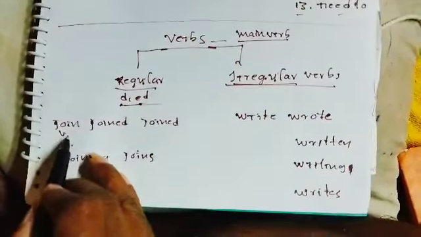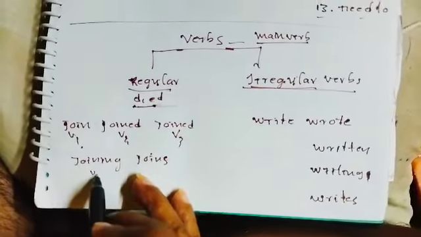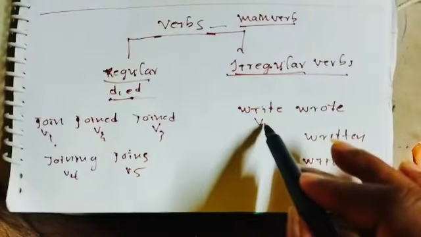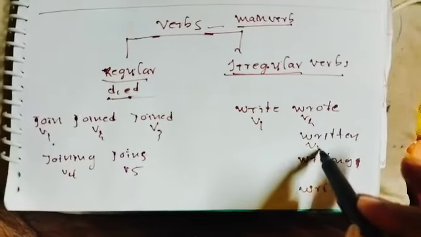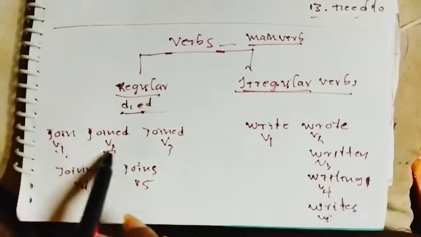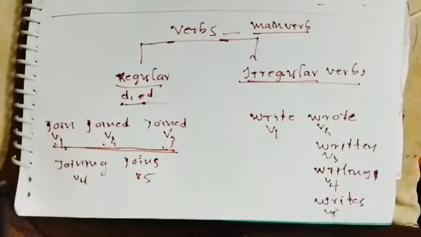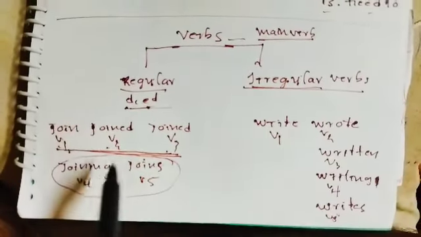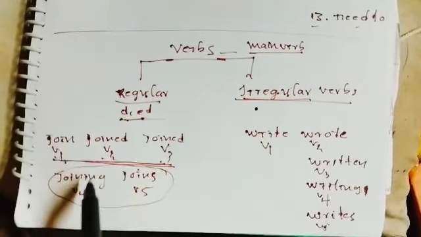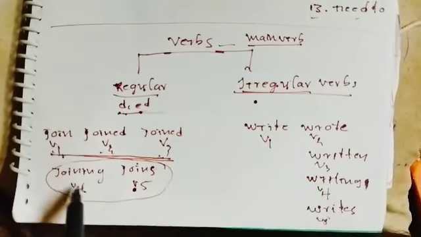There are verb 1, verb 2, verb 3, verb 4, and verb 5. Verb 1, verb 2, and verb 3 are the main three and are very important. The remaining two, verb 4 and verb 5, are common for all verbs, whether regular or irregular, so we won't worry about them.